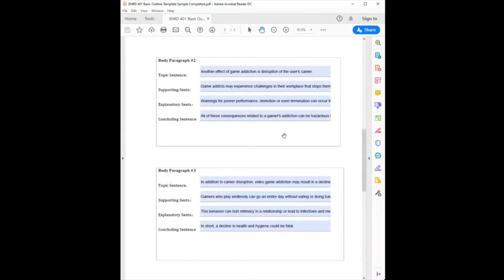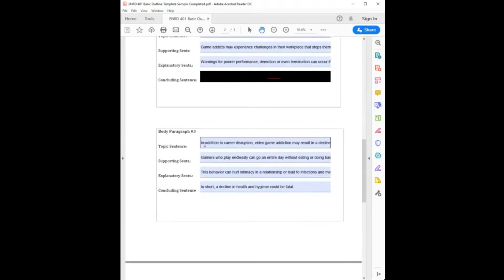So your second body paragraph and third body paragraph do the exact same thing. They simply follow the format of your thesis and the format of that first one with a different topic. However, please note that on the topic sentence of body paragraph 2 and 3, I've used transition words such as another and in addition. The supporting sentences again do the same thing. It gives you a little bit more specific information. And then explanatory sentences may give you examples or more elaboration on exactly what you're talking about.